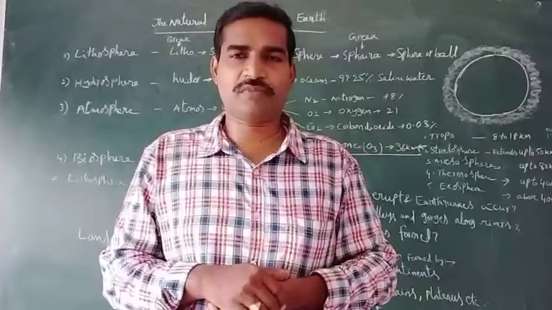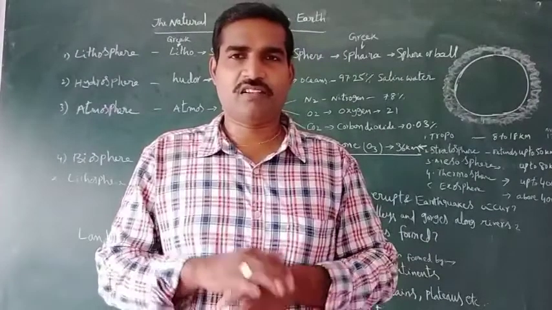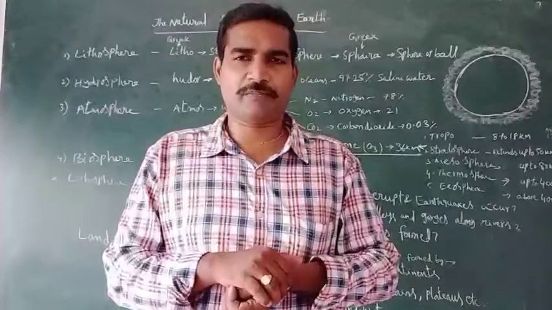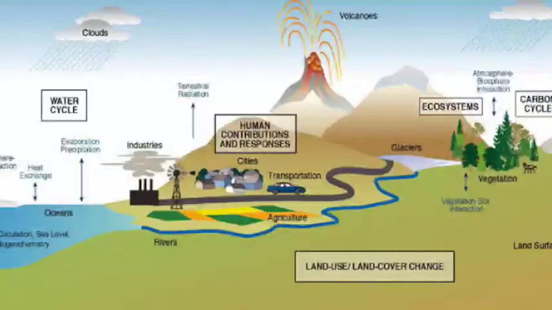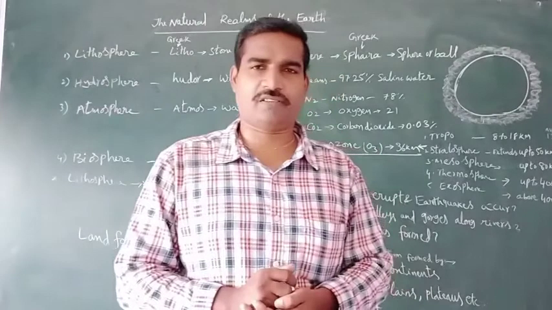What are those landforms? And all the weather changes also happen in the atmosphere, our Earth surface. Here there are three kinds of landforms. Look at the board. First order landforms, second order landforms and third order landforms.